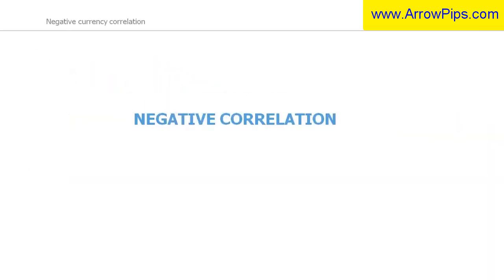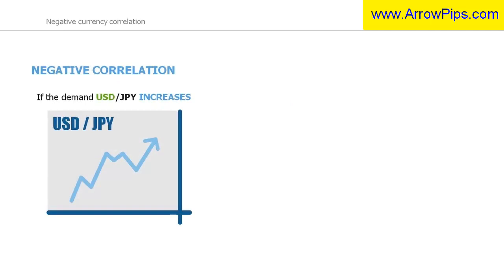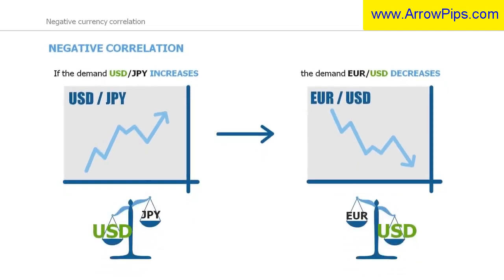The same supply and demand factors result in negative correlations between currency pairs. For example, if the demand for the dollar increases, then the dollar yen will rise, whereas the euro dollar will fall. This is because the price of the US dollar is denoted differently for these two currency pairs.